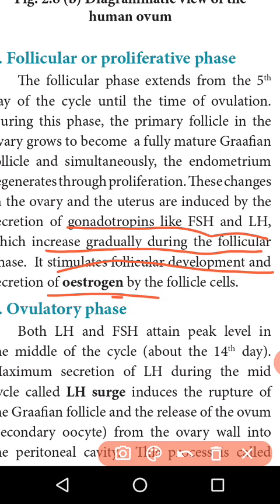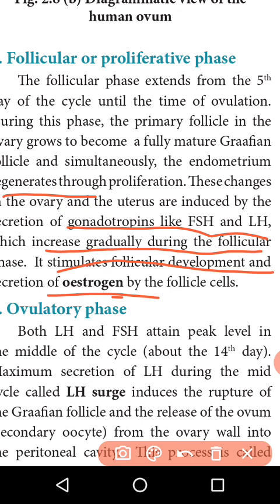This is the second stage of the menstrual cycle, the follicular or proliferative stage, from the 5th day to the 14th day. In this stage, the degenerated endometrium regenerates.